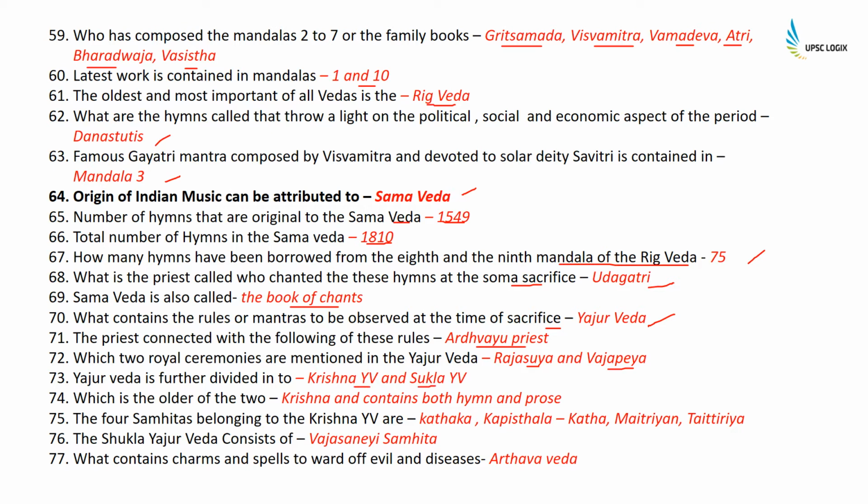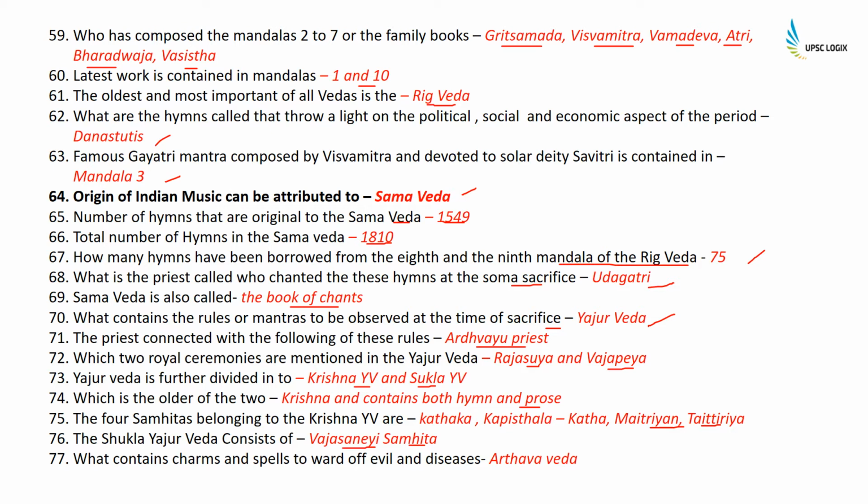Which is the older of the two? Krishna, and it contains both hymns and prose. The Samhitas belonging to Krishna Yajurveda are Kathaka, Kapishthala, Katha, Maitrayani and Taittiriya. The Shukla Yajurveda consists of Vajasaneyi Samhita.